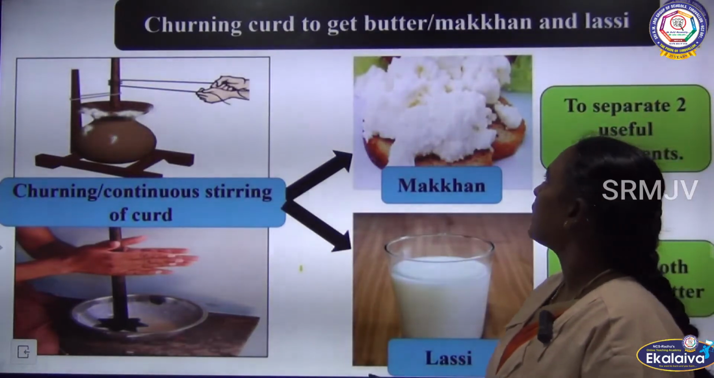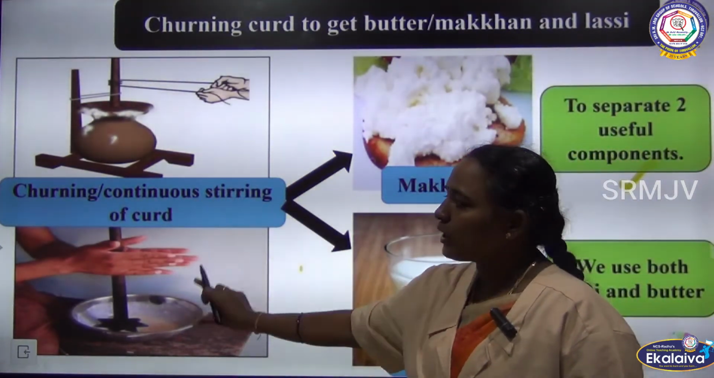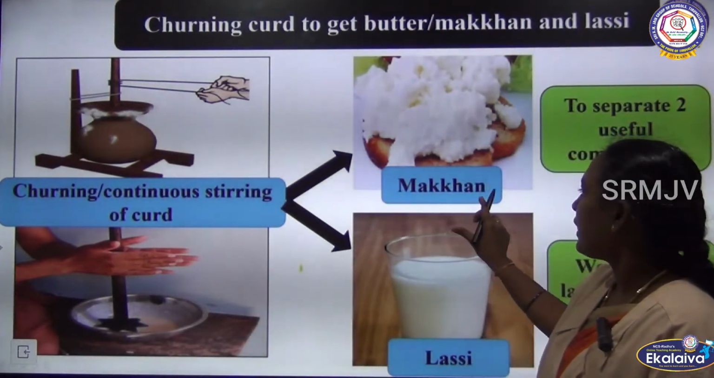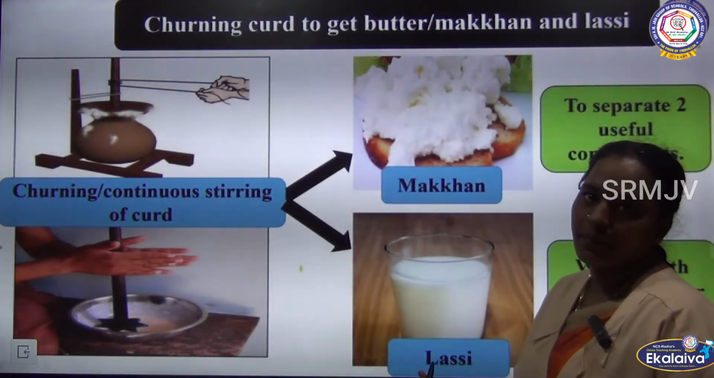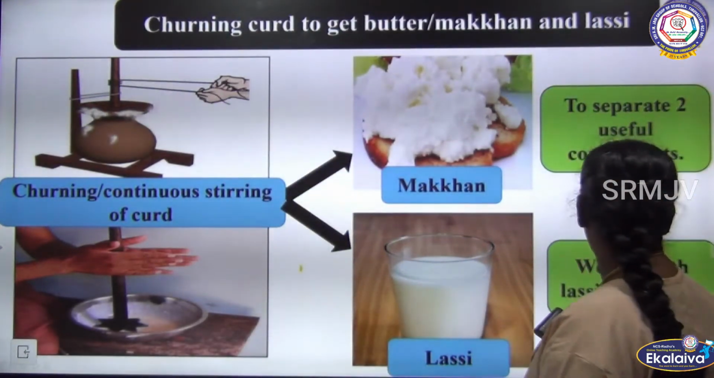Churning curd to butter and makan. So by doing this activity we are preparing makan and lassi. So the two different products we are getting from this process.